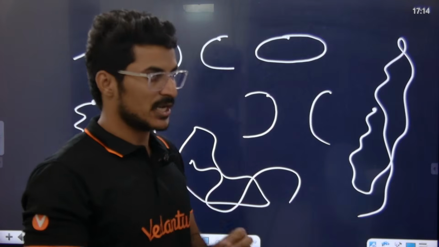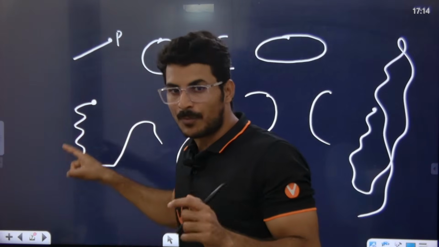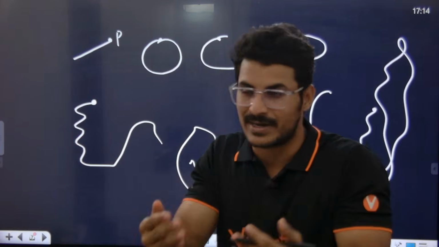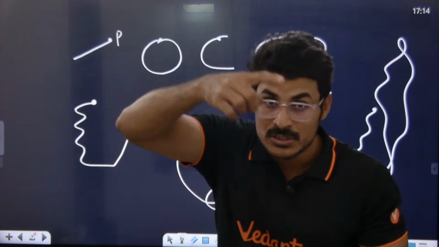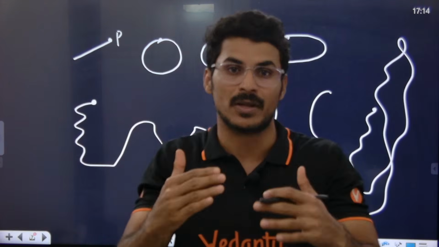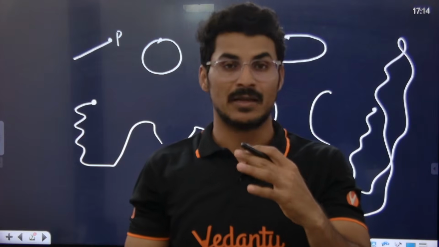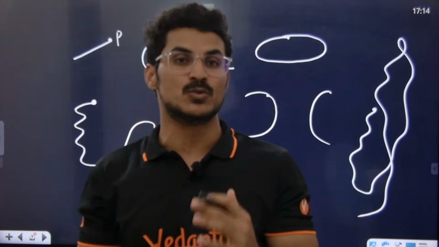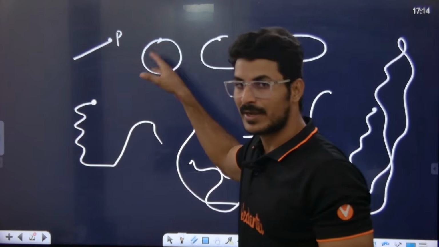Yes, sir. As I said, on a plane, locus is basically a moving point. In which direction is that point moving? Is the point moving straight? Is the point moving in a circular shape? Is the point moving in a parabolic shape? Whatever shape and direction the point is moving in, the tracing of that path is what locus is all about. The point can move this way, this way, this way.